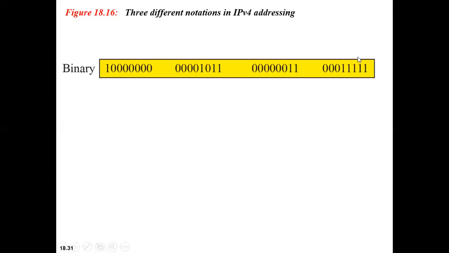We already know this, right? What is a byte? It is 8 bits. You call it a byte. Each byte is separated by one or more spaces. So you can see here, this is a binary representation.